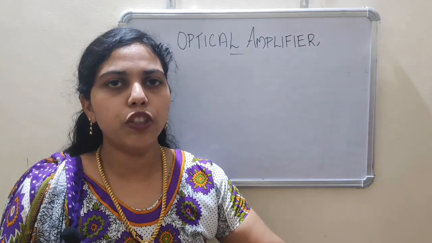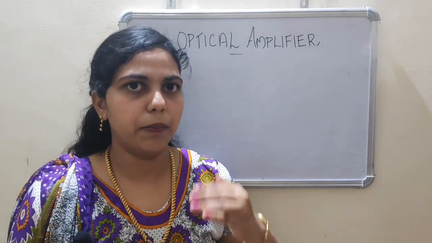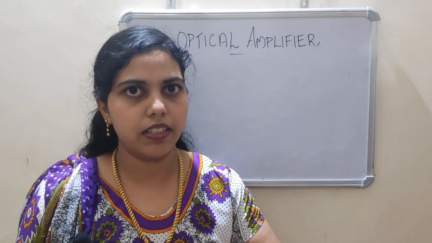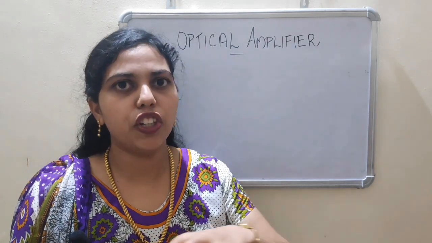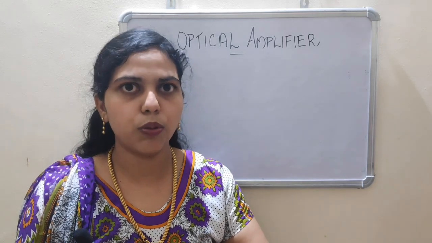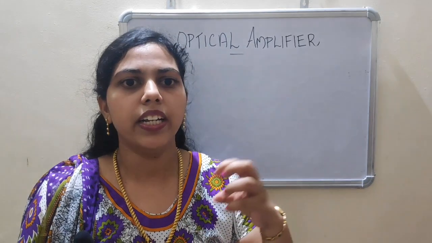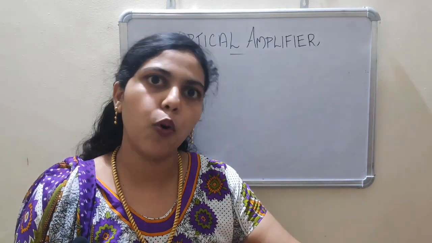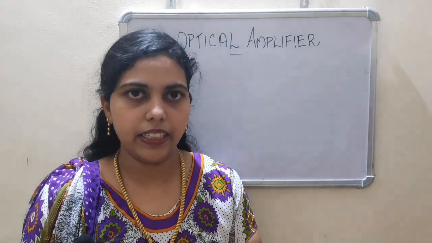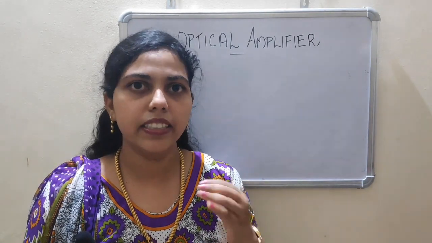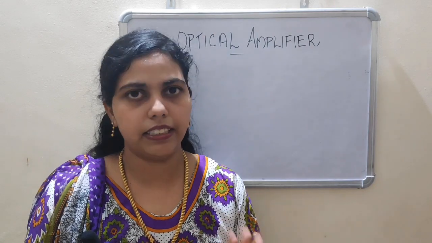The E1 to E2 transition is done by absorption of photons of energy hf, and the E2 to E1 transition is done by emission of photons of energy hf. If emission dominates over absorption, it increases the amplification and photons of energy hf.